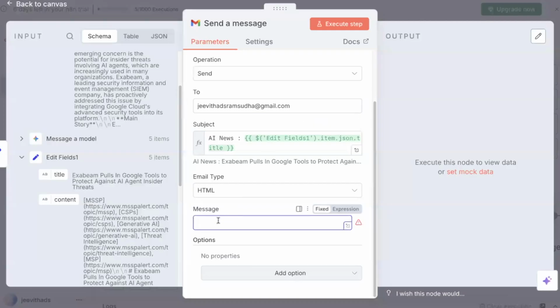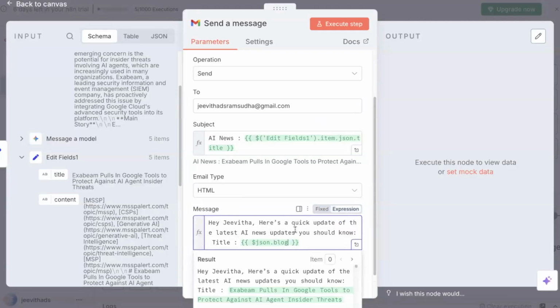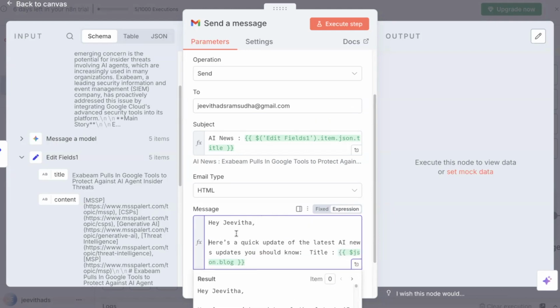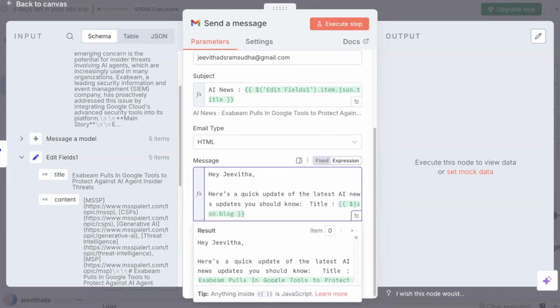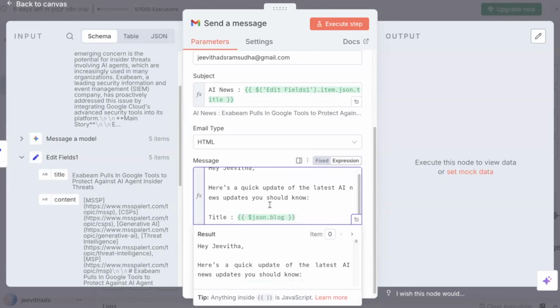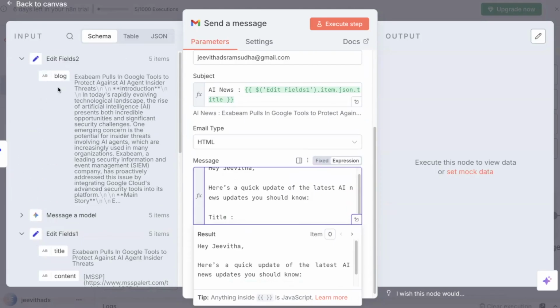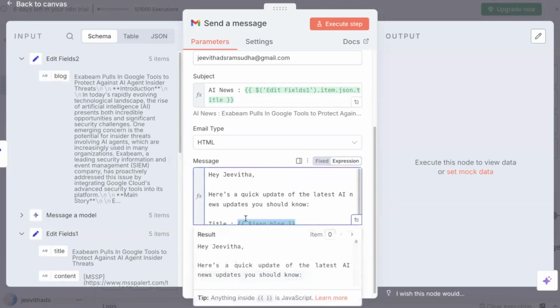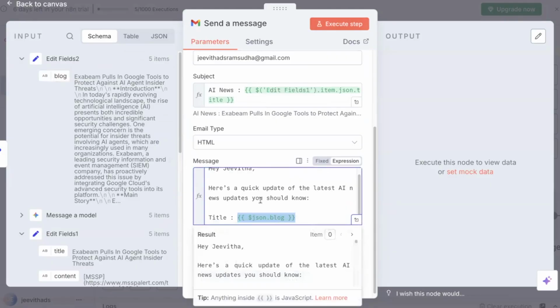So what I'll do is use, Hey Jivata, here is a quick update, and you should know. Let me give one line break and then the title. And you just need to drag the blog. The blog is something which we have extracted just now. Just drag this blog into the title. Okay, done. That's great. Now let's execute.